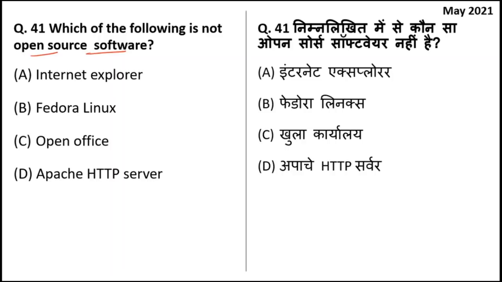Internet Explorer is a closed source software by Microsoft, while Linux, OpenOffice, and Apache Server are all open source softwares.